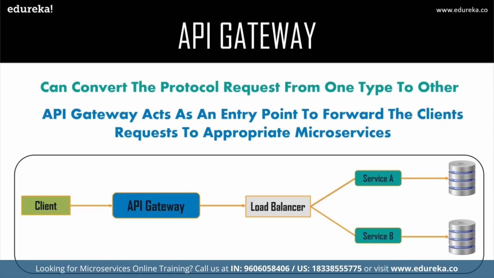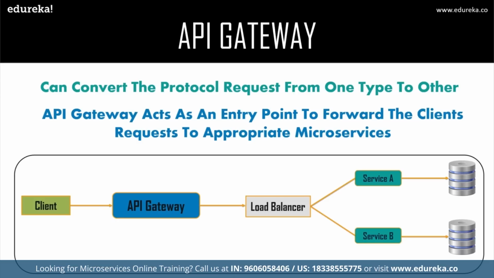So once the client sends the request, these requests are basically passed to the API gateway, which acts as an entry point to forward the client's request to the appropriate microservices. Then, with the help of the load balancer, the load of the request is handled and the requests are sent to the respective services, right? Microservices also use service discovery, which basically acts as a guide to find the route of communication between each of them. When I say each of them, I mean two microservices. Microservices can communicate with each other via a stateless server, that is, either by HTTP request or message bus, right?